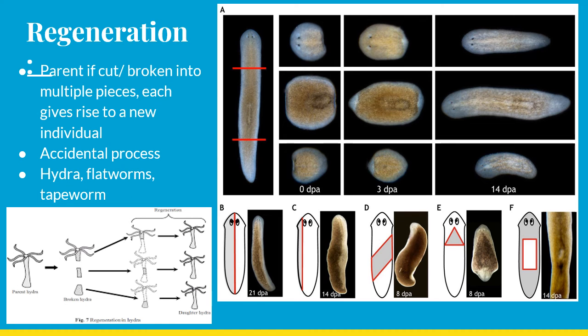Next is regeneration. So if a parent is cut or broken into multiple pieces, that is the head part, a middle part, and then the tail part, each part will give rise to a new individual. And this too can be an accidental process. Some of the animals that undergo regeneration are hydra, flatworms, as well as tapeworms.